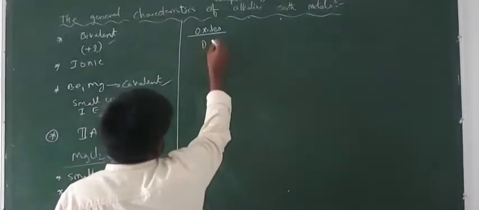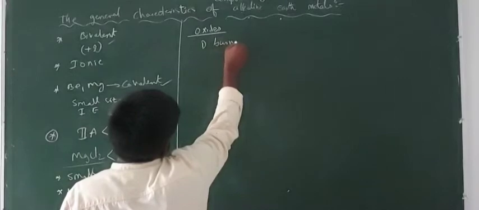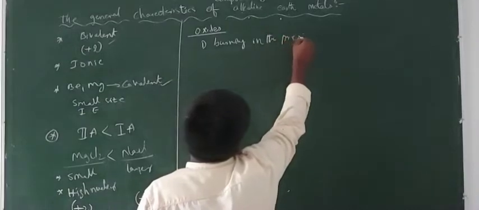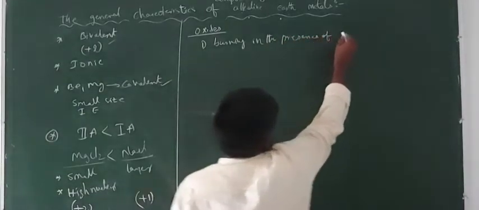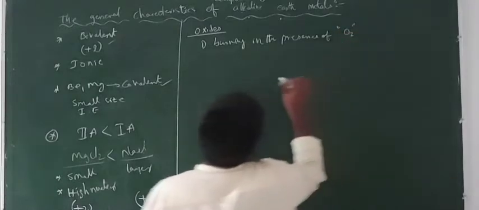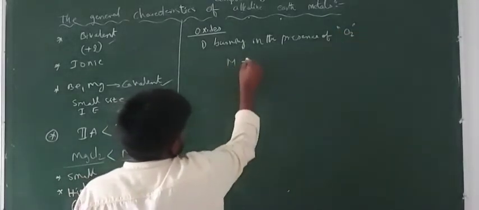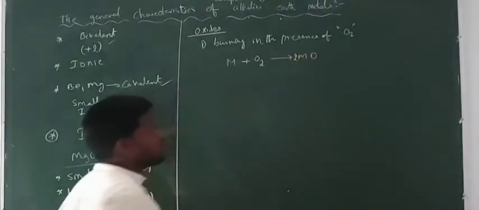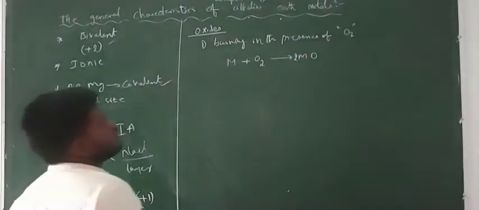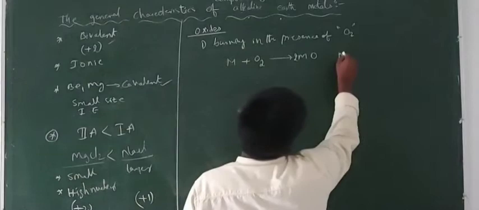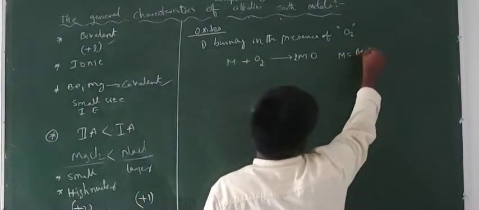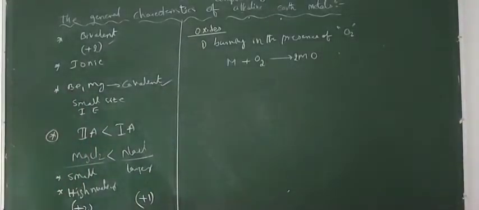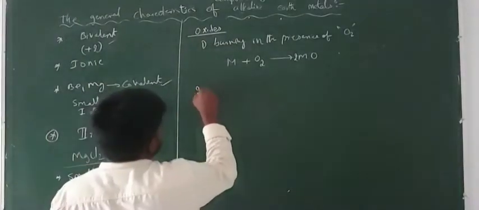First one, upon burning the alkaline earth metal in the presence of dioxygen, that is O2, you can get a metal oxide. 2 moles of the metal oxide we can get here. Here M means second A group elements, that is beryllium, magnesium, calcium, strontium, barium. So we can take metals of the second A group.